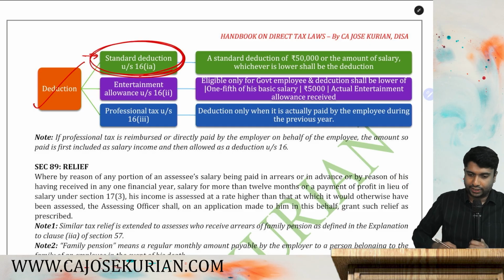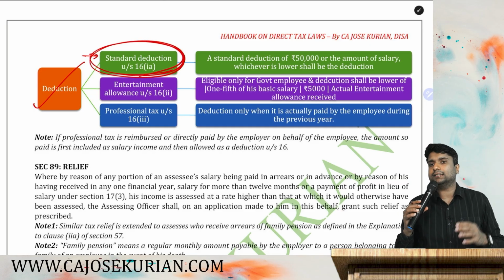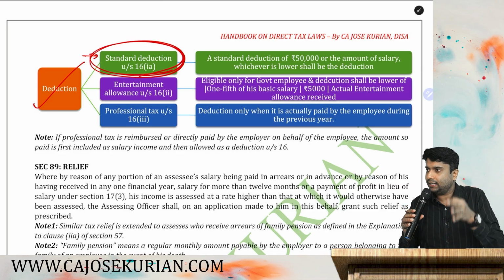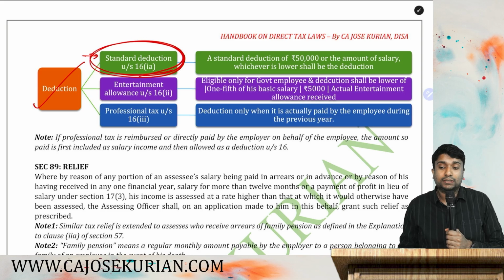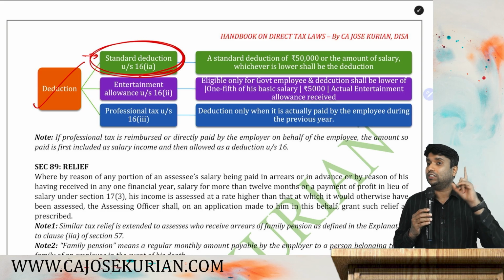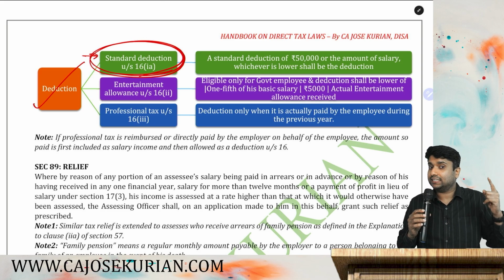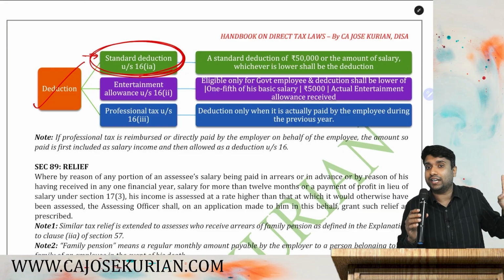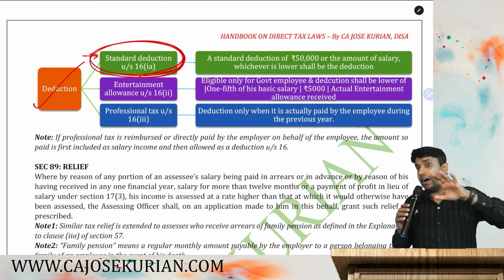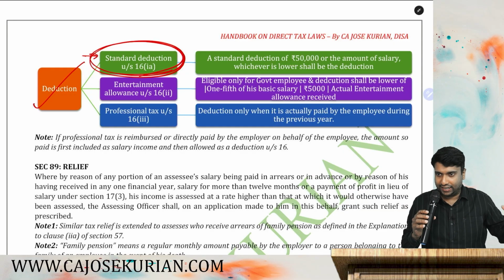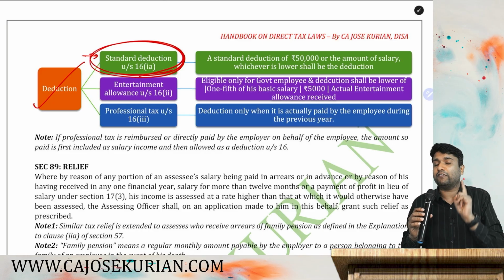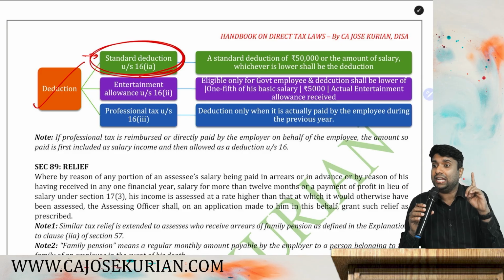Standard deduction. Every person can take a standard deduction from the head salary. Let's understand how much is the standard deduction. We are now discussing only the old slab because there are certain changes in the new slab, under 115BAC. When are we planning to study 115BAC? After completing all the 5 heads, clubbing and chapter 6A deductions, we have a chapter called computation of total income.